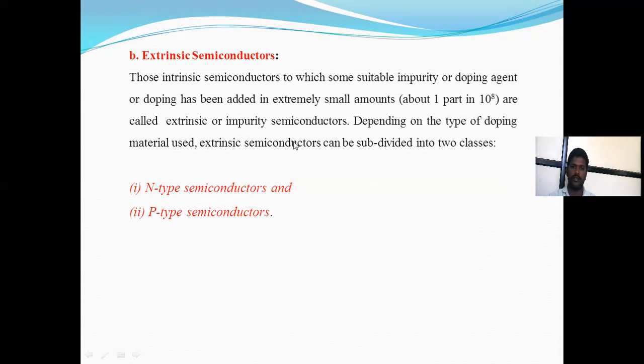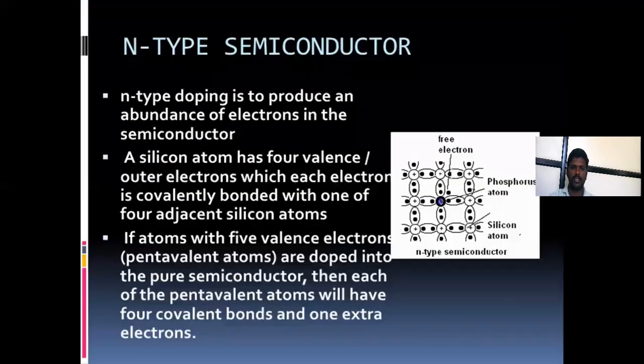There are two types. An extrinsic semiconductor can be subdivided into two classes. The first one is the N-type semiconductor and the second one is the P-type semiconductor. For the N-type semiconductor, which types of impurity are added, and for the P-type semiconductor, which types of impurity are added? First, the N-type semiconductor. N-type doping produces an abundance of electrons in the semiconductor.